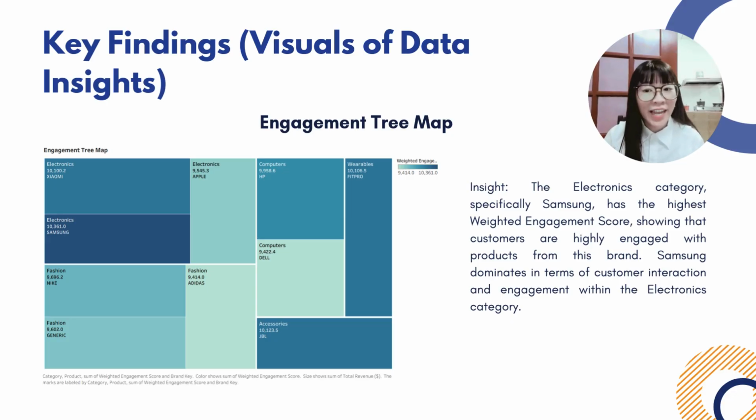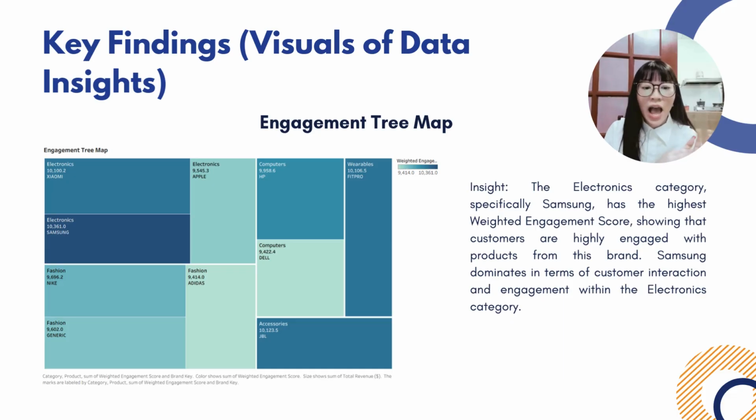engagement. Within the category, Samsung has the highest weighted engagement score, indicating that customers are not only highly satisfied but also actively engaging with Samsung products through reviews. This suggests that Samsung has the highest market presence with high customer interactions within the electronics category. Other categories such as fashion and accessories show moderate engagement, but they do not match the level seen in electronics. This insight is valuable for decision makers because it highlights which categories and brands drive customer engagement.